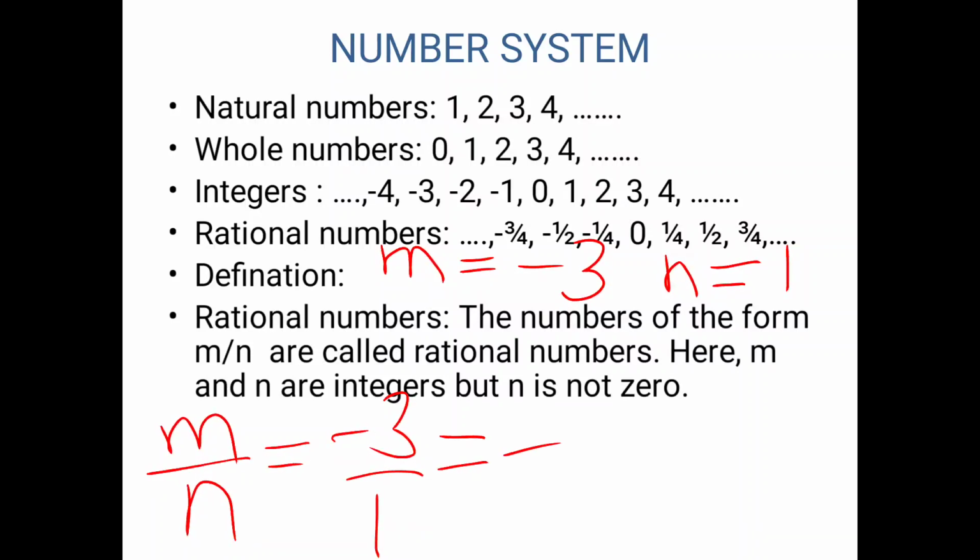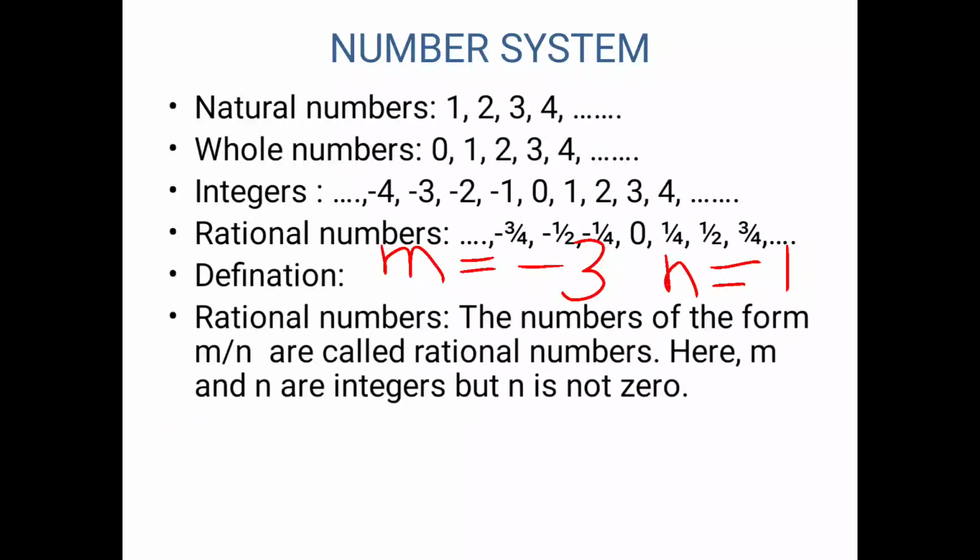After simplification, it will become minus 3. Minus 3 is nothing but an integer. It means that all integers are rational numbers, because in similar fashion I can explain 2 upon 1 is equal to 2, and 2 upon 1 is in the form of m upon n, and it is a rational number. So I hope it is clear to you all that all integers are rational numbers.